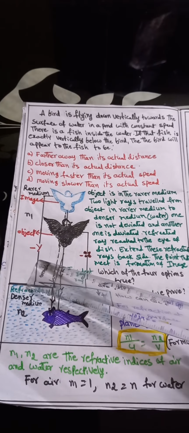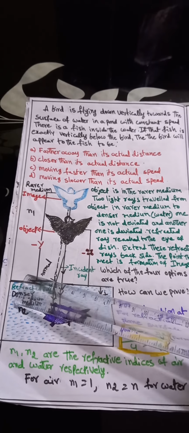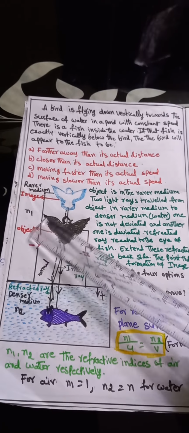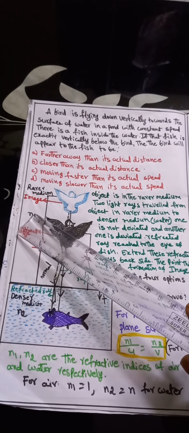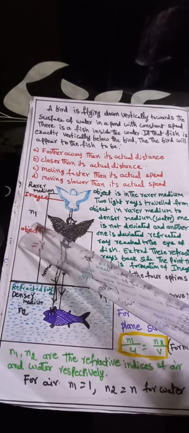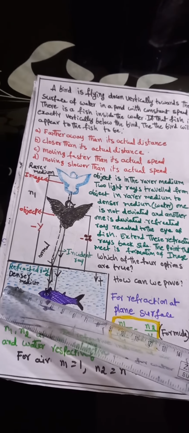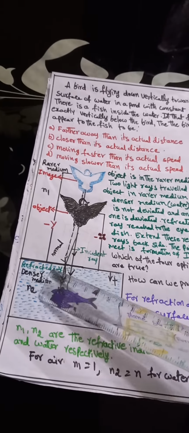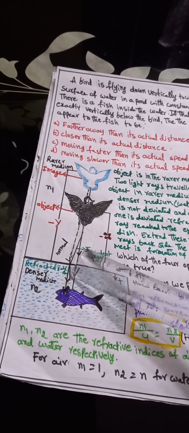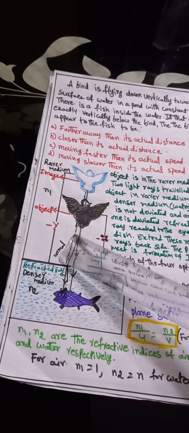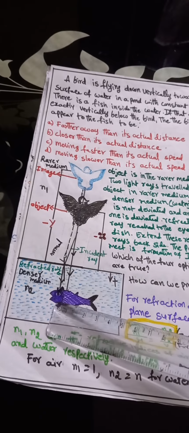Okay. Next, we see the n1 in the rarer medium and n2 in the denser medium. Here we see the incident rays coming from the bird and reaching the fish.